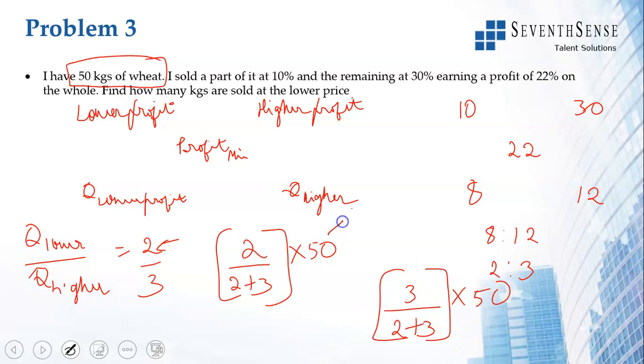So this is lower, this is higher. So if you do 2/5 into 50, this is 20 kgs that's sold at the lower price. And if you simplify this, you get 30 kgs is sold at the higher price.